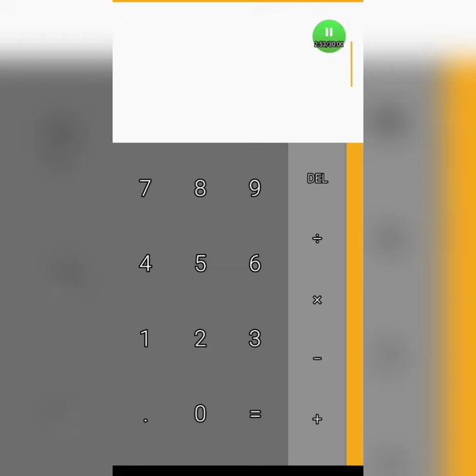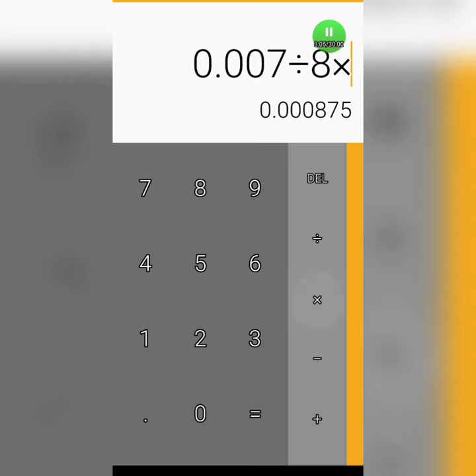So for example, let me do a scenario. Say we have about 0.007 BNB in your wallet, and they said daily you are going to get interest of 8%. So you can see the amount of profits you are going to make on it. Let's make it maybe 5 days, so you can see the amount of profit that we are going to make for just a small amount of BNB.